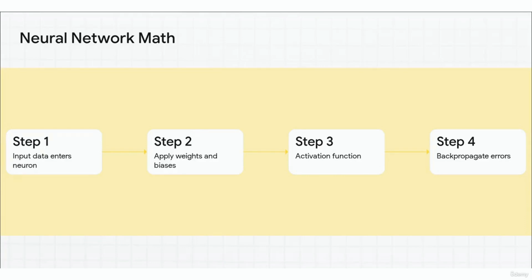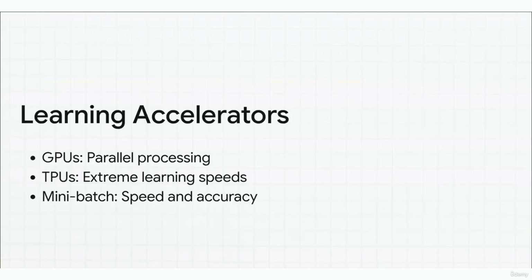And step 4, this is the real magic trick, backpropagation. The AI calculates its own error, sends that error backward through the network, and automatically adjusts those weights to be more accurate the next time around. Doing millions of these mathematical calculations requires an unbelievable amount of computing power.